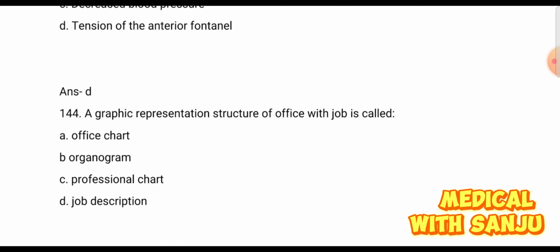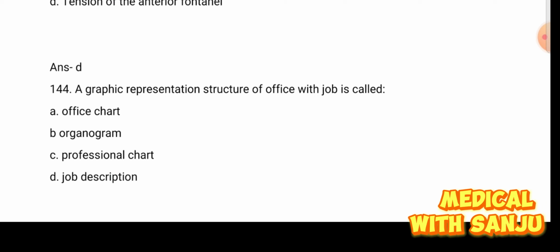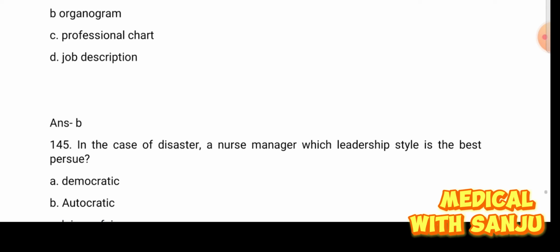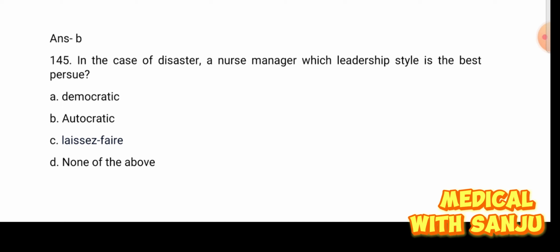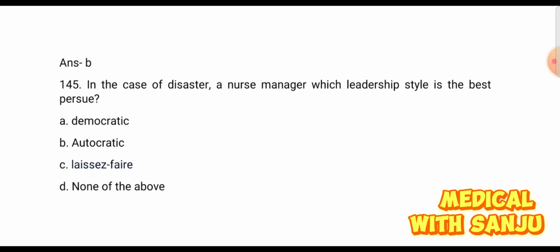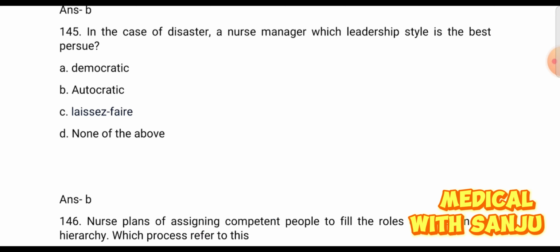Question 144. A graphic representation of the structure of an office with the job is called option A, office chart, option B, organogram, option C, professional chart, and option D, job description. This is organogram. Option B is the right answer. Question 145. In case of disaster, which leadership style is best pursued by a nurse manager? Option A, democratic, option B, autocratic, option C, laissez-faire, and option D, none of the above. Autocratic, option B is the right answer.